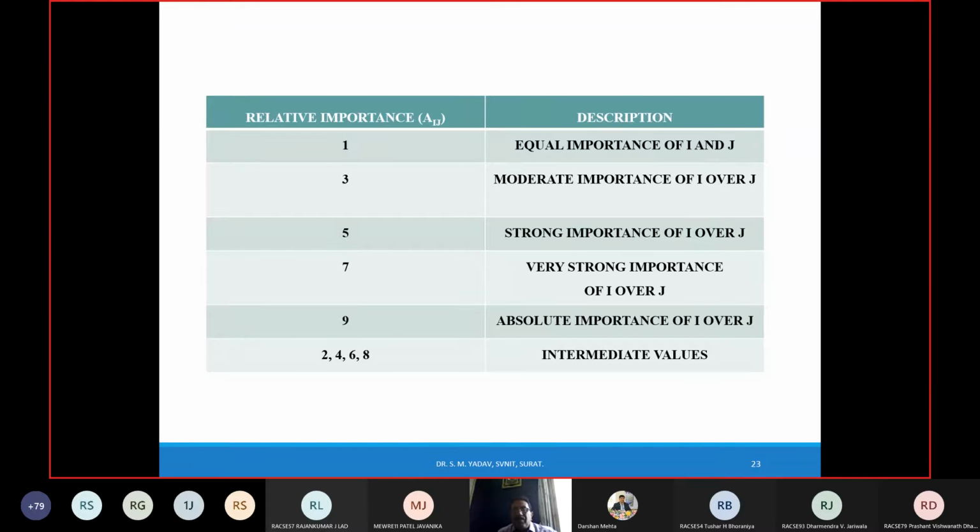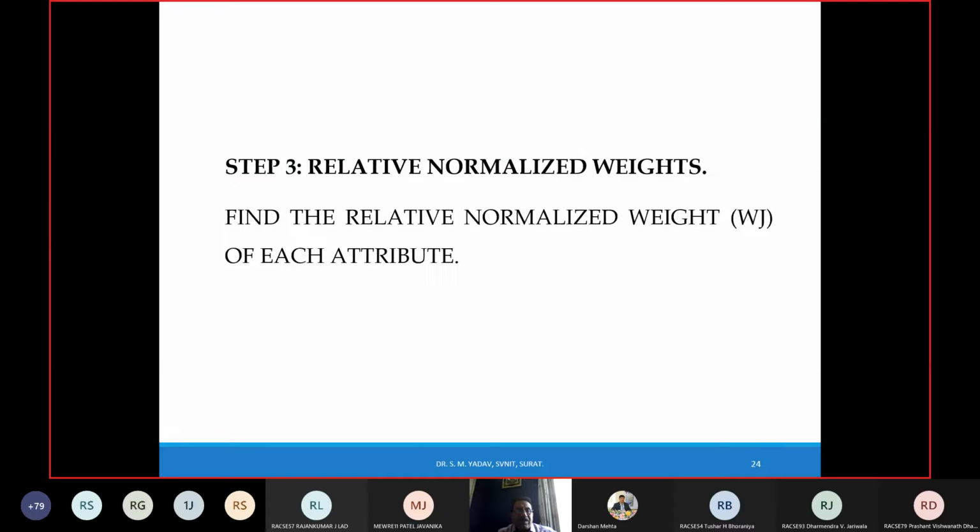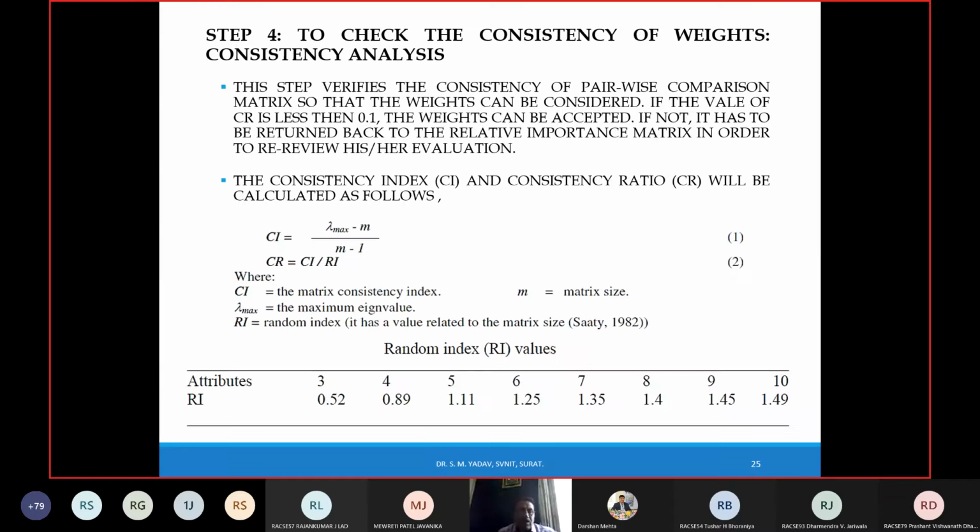and its definition is: 1 means equally important, 3 means moderately important, 5 means strongly important, 7 means very important, and 9 means absolutely important, i over j. So this is the scale given by Saaty for comparison of 2 alternatives, where 2, 4, 6, and 8 are taken as intermediate values. Then relative normalized weights. Once you have got the weights, you have to do the process and make them normalized. So you have to convert the weights through the normalization process.